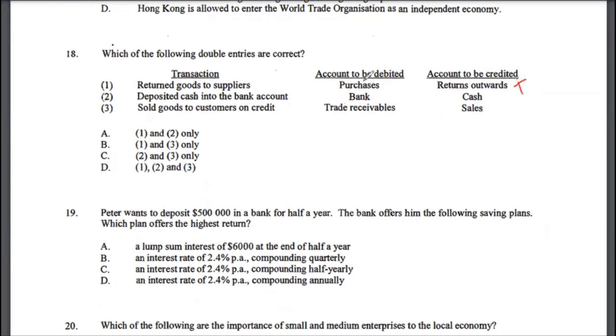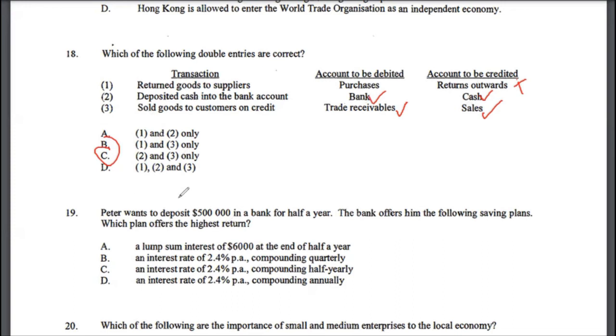You should be asking that question. It's not purchasing anything. Then deposited cash into bank accounts, so bank debit, cash credit, that is correct. Sold goods to customers on credit, debit accounts receivable, trade receivables, and credit sales. That is actually correct. So 2 and 3 are correct. The correct answer to multiple choice 18 would be option C.